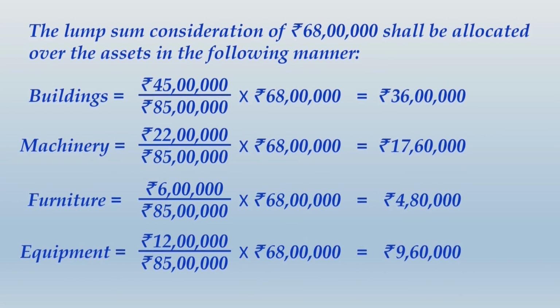So you can see that the amount of 68 lakhs has been allocated over these 4 assets in the ratio of 45, 22, 6 and 12, and that is why the aggregate of these 4 fair values comes to 85 lakhs, which becomes the base in all these calculations. So finally what we conclude is that these are the values of assets to be initially measured by NJ Limited with respect to acquisition of these assets.